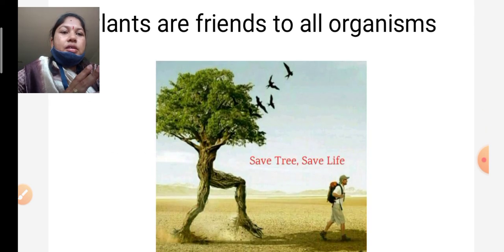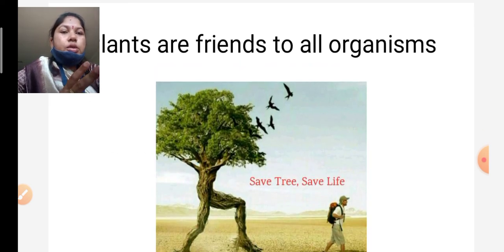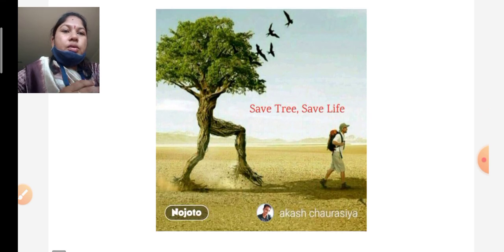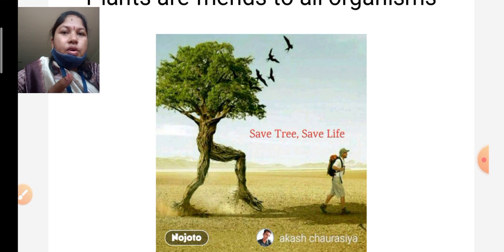Plants are very important to our entire life. They give food and energy, and they are shelter to small microorganisms and birds. They always protect living organisms, our nature as well as our planet.